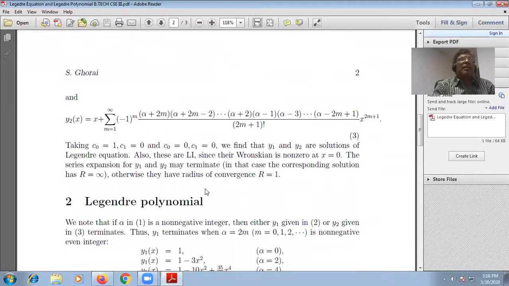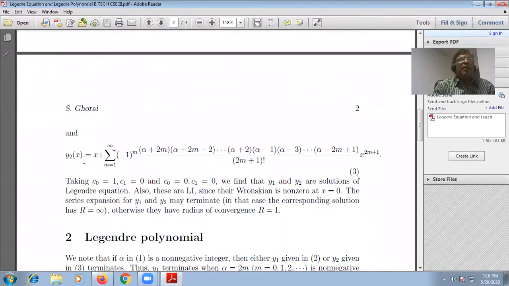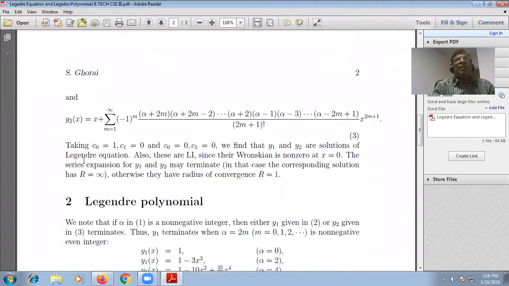This result you are getting, and you find y1 and y2 are solutions of the Legendre equation. This is y1 and this is y2. These are the solutions of the Legendre equation. I hope students you have understood this.